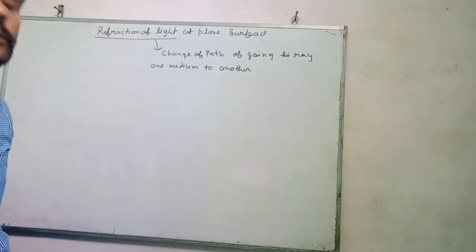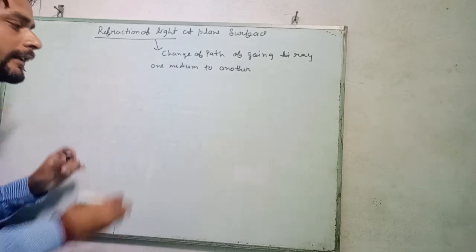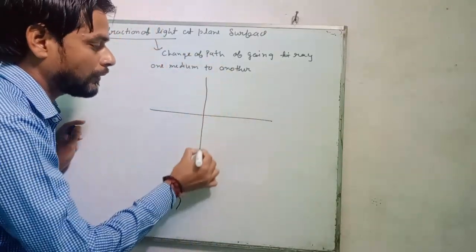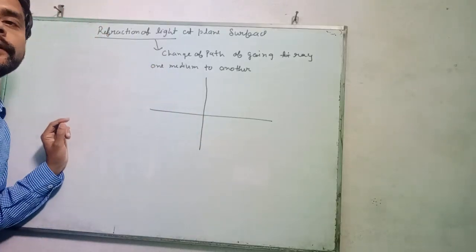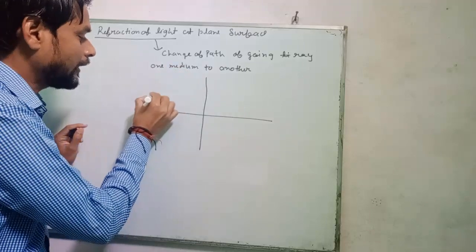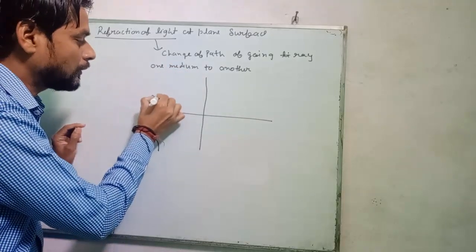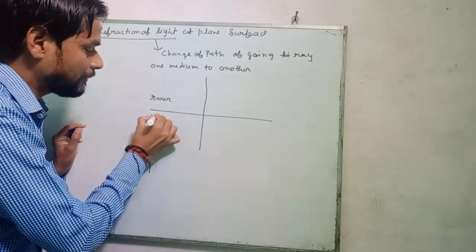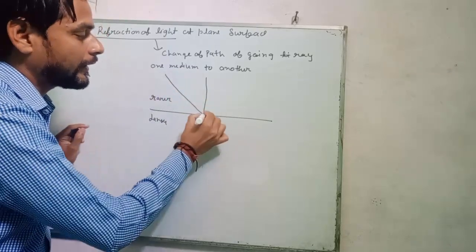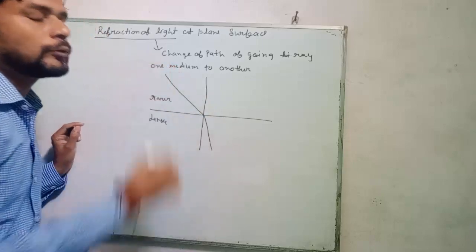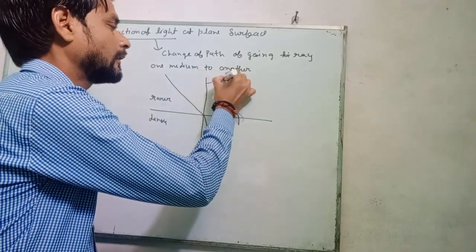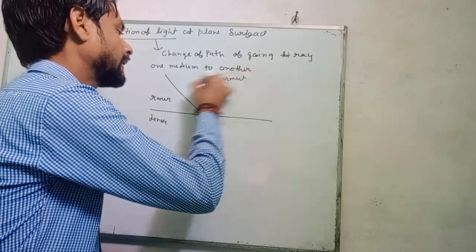To understand the condition of refraction of light, let's draw a normal surface. When light passes from rare to denser medium, then the refracted ray bends toward the normal. That is called normal.